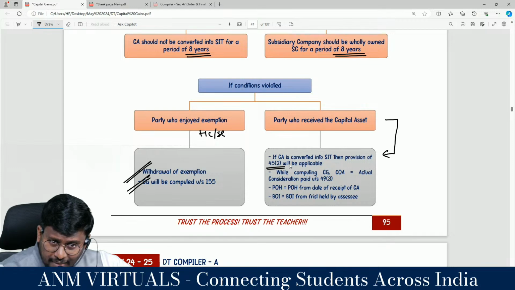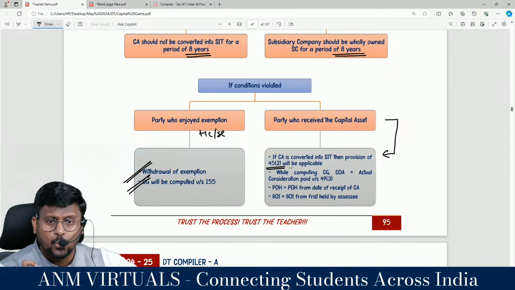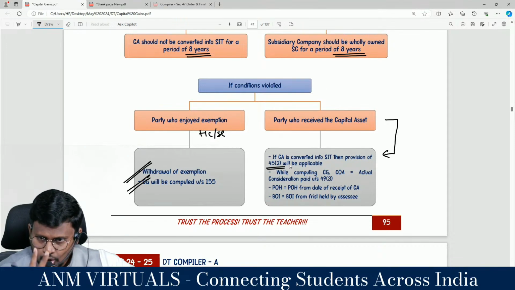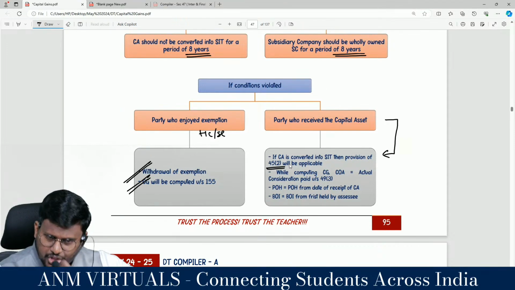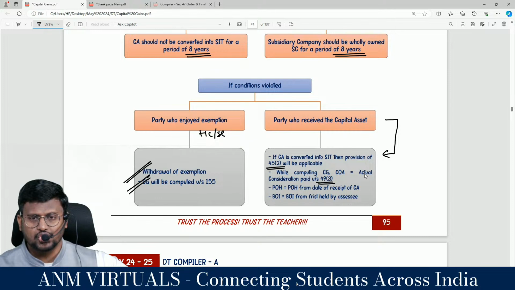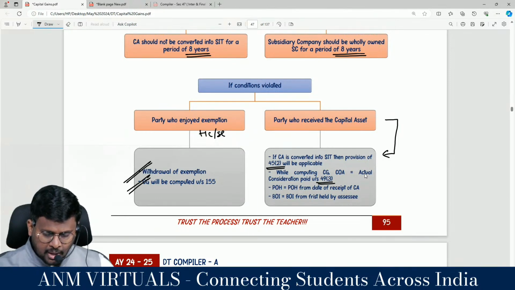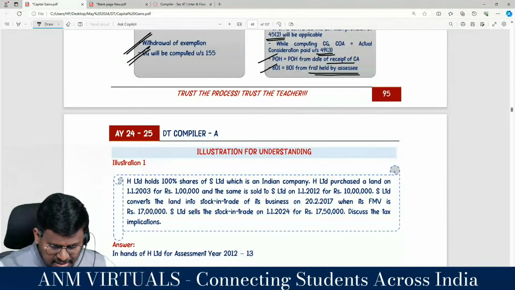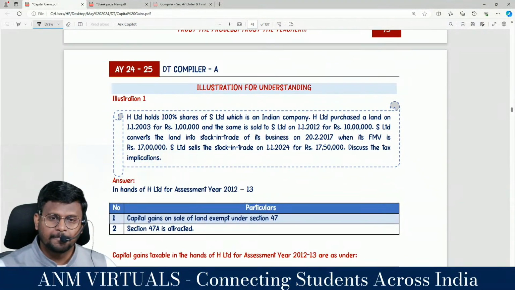Once you calculate that capital gain, indexation will not be applicable because the chain has been broken. So the cost of acquisition is the cost of acquisition as per 49 subsection. So while computing capital gain, the cost of acquisition is actual consideration paid under what section? And the period of holding should be reckoned from the date of receipt, and the benefit of indexation should be from the first year held by the assessee, and we will not move into what? Previous?